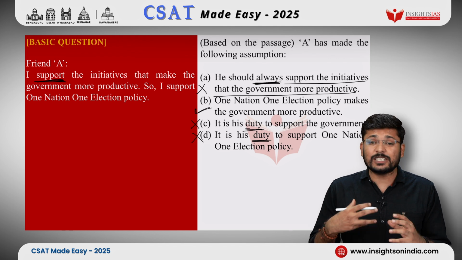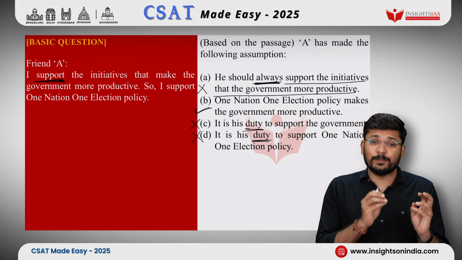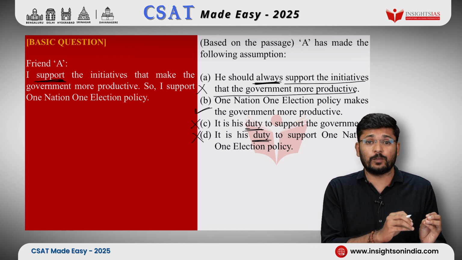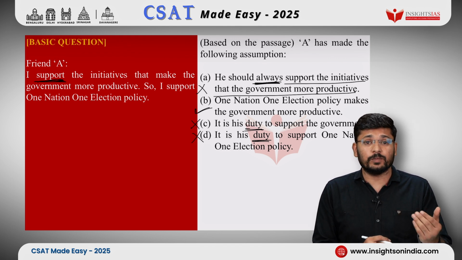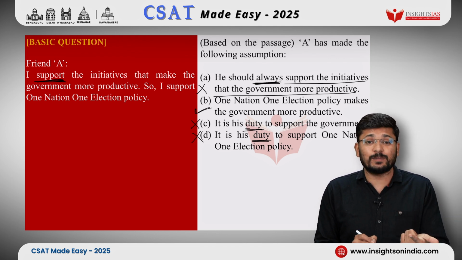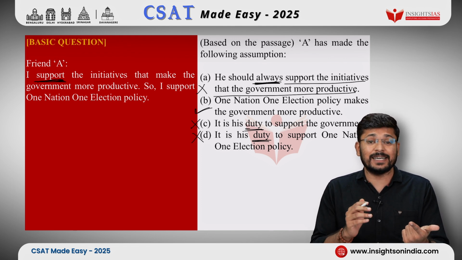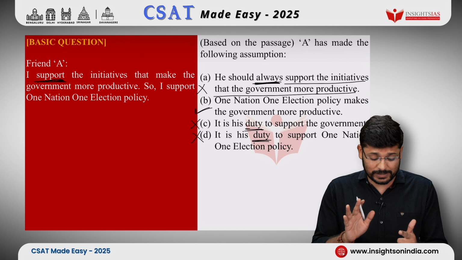So it appears that he believes one nation, one election policy, ONOE policy, to be one such policy which makes the government more productive. So he believes it. However, he has not explicitly stated it. Read the sentences carefully. He has not explicitly stated it. It appears as though he has said it, but he has not said it.